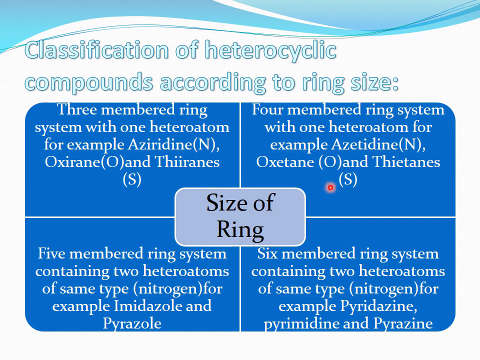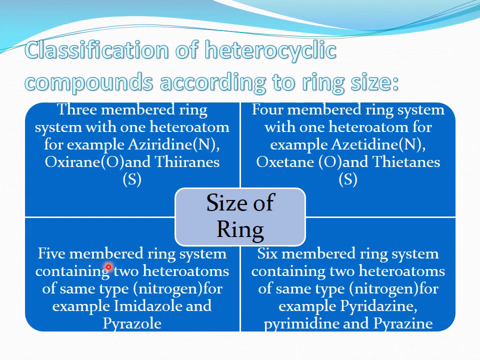Now the third type of classification is according to the size of the ring. Like we discussed, the three-membered ring system with one heteroatom, for example, aziridine, with oxygen, oxirane, and with sulfur, thiarine. Similarly, the ring size may be four-membered with nitrogen as a heteroatom, then it is azetidine, similarly with oxygen, oxetane, and with sulfur, thietane.